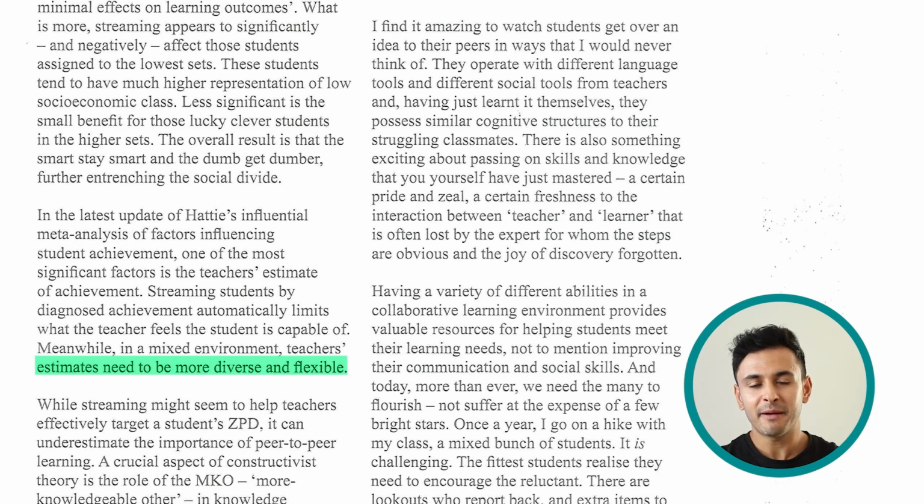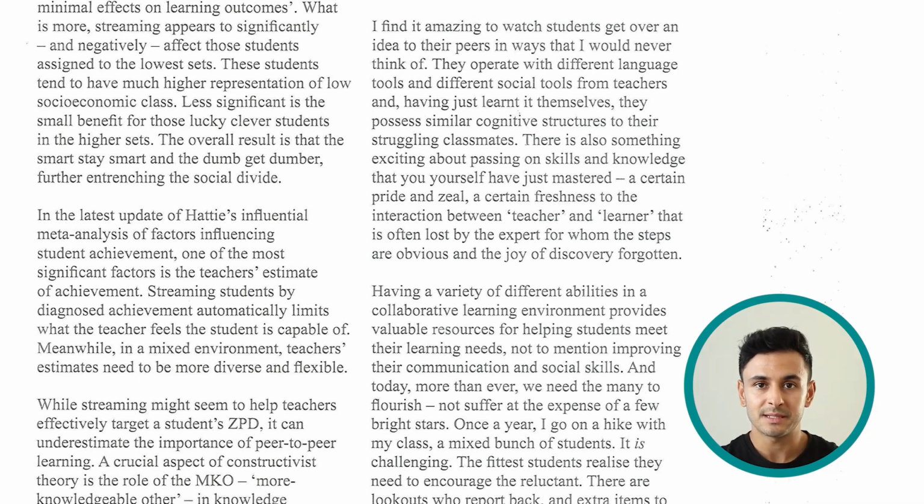Okay, so what this paragraph is saying is that when you have those students, especially with low level, in separate groups, teachers automatically will assume that these students are not really capable of achieving much. So they think they are not smart enough. They already set their mind that these students are not really clever, or they cannot really achieve much, or they are sort of limited. So it is obviously impacting the students here negatively, according to this paragraph.